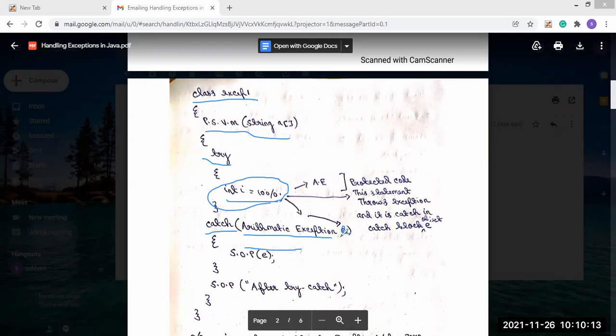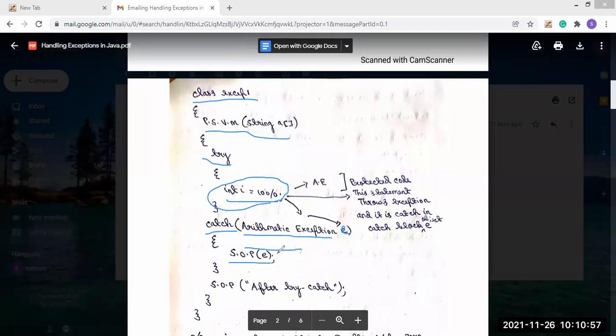So we use the object of the ArithmeticException class. Now you can give it any name, there is no problem, but we have used e as the ArithmeticException class object. Now this code will throw an exception, and it will be caught by this object of the ArithmeticException class. This object will catch the exception, and whatever exceptions occur will be handled by this object. And here in the catch block you see what we have written,